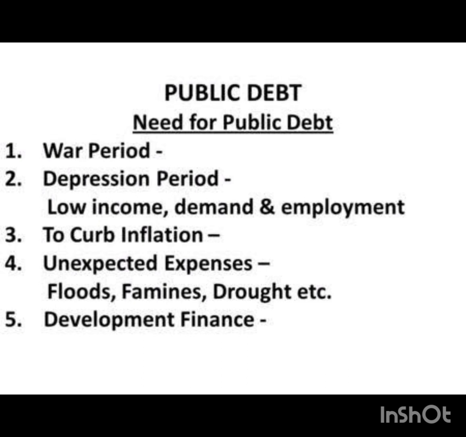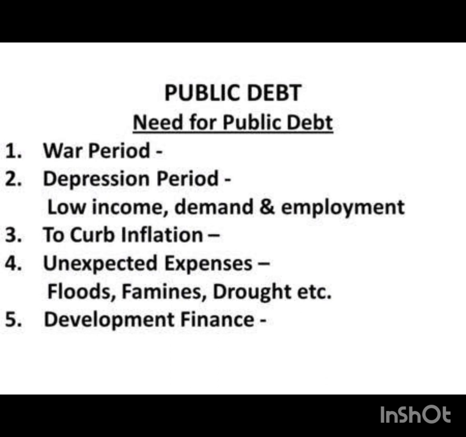Whereas compulsory debt means what? Forcibly the government is taking loans from the people. This can happen in case of an emergency-like situation, war, or suppose there is huge inflation. In that situation, the government may exercise this power of compulsory debt. But in case of voluntary debt, you are giving the money on your own wish, whereas in compulsory debt, the government forcibly takes people's money. This power is exercised in case of emergency, not in normal situations.